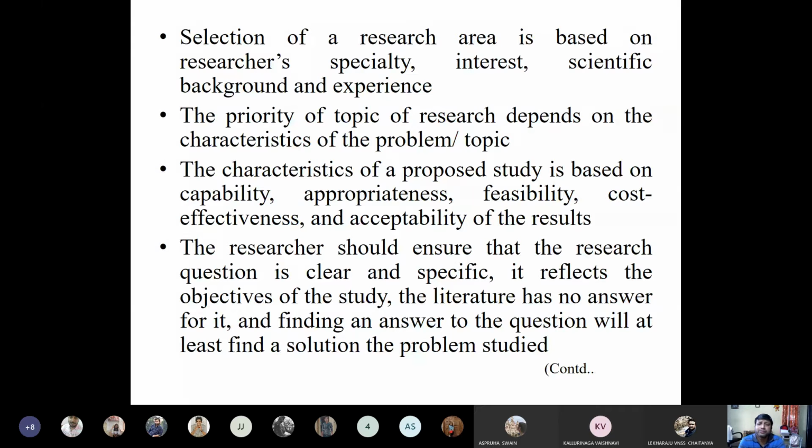Sometimes in our higher education, the major problem is that we are selecting students without seeing their backgrounds, whether the researcher has a speciality or not, whether the researcher has a scientific background in that particular domain or not. Suppose I take a student not from a social science background, just an engineering student, and tell him to work from a sociological perspective. He may do the research, but what is his knowledge of sociological theories, and how will he link to those?